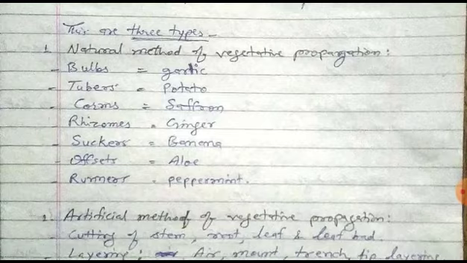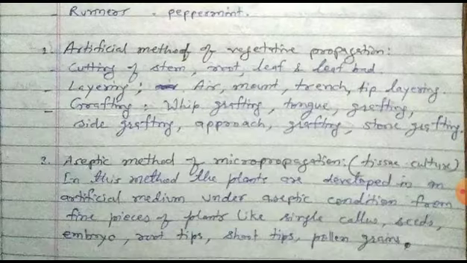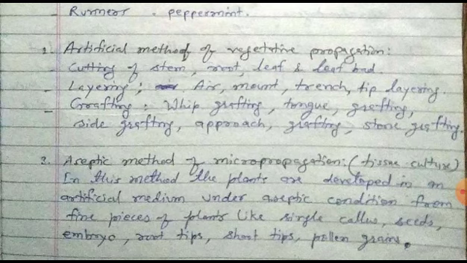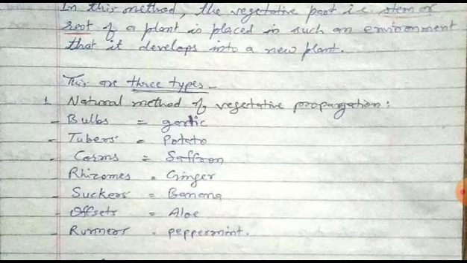First, natural method of vegetative propagation. Second, artificial method of vegetative propagation. And third is aseptic method of micropropagation.